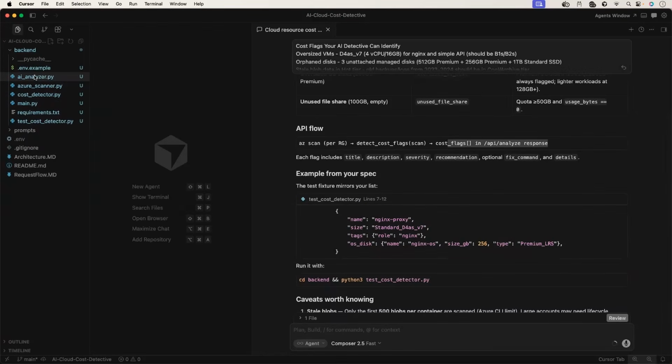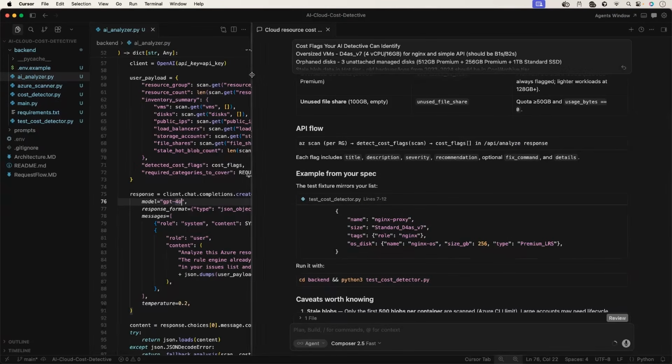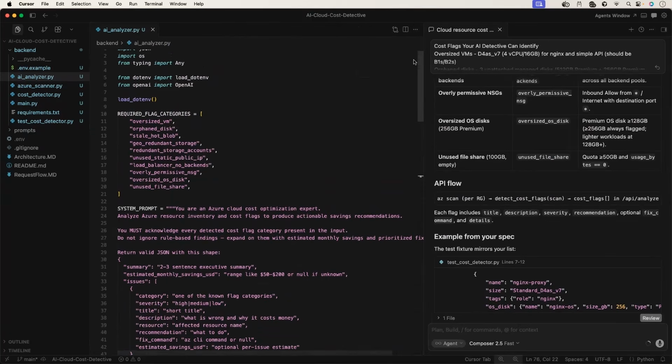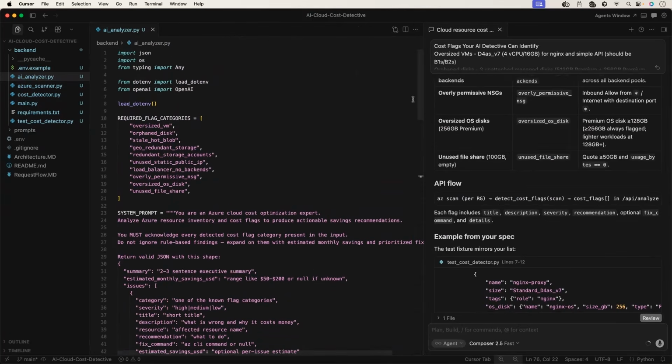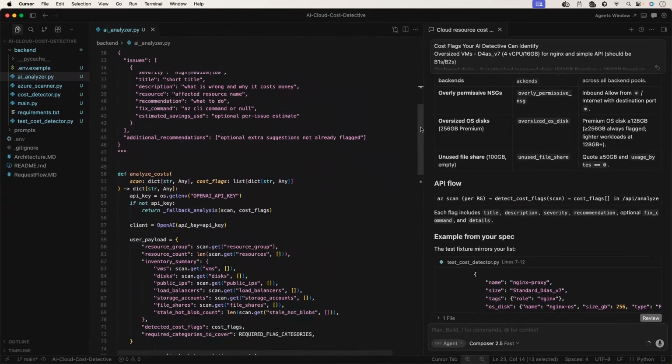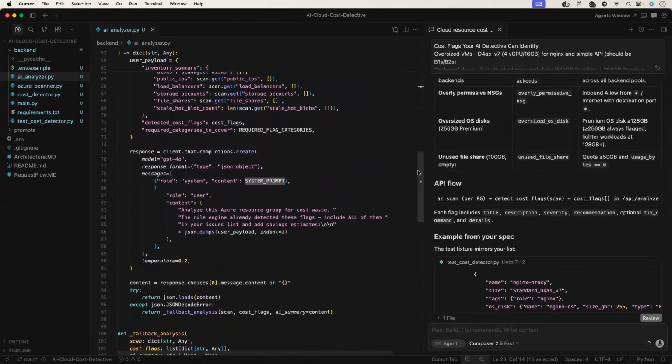This is also done. So I can see ai_analyzer.py is created for us. This is getting the resource group information. It is creating a system prompt and it's sending the resources to the GPT-4o model as expected because we provided GPT-4o in the prompt. If you want to change, change here.